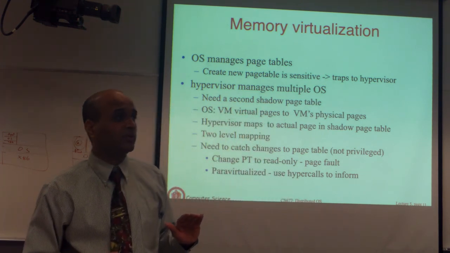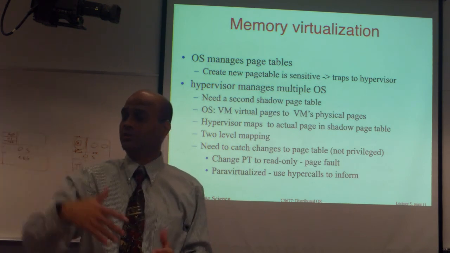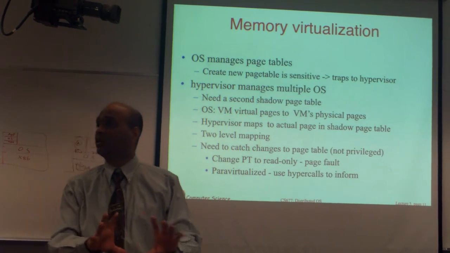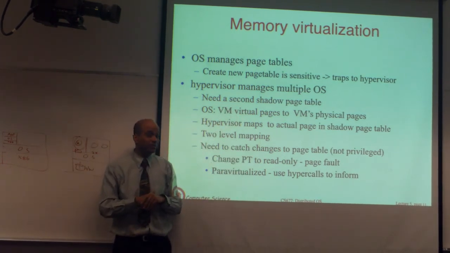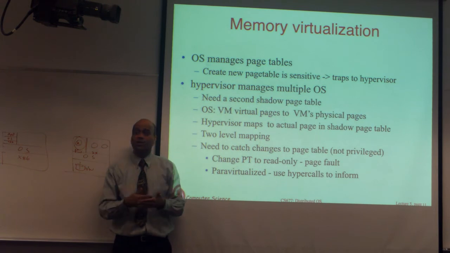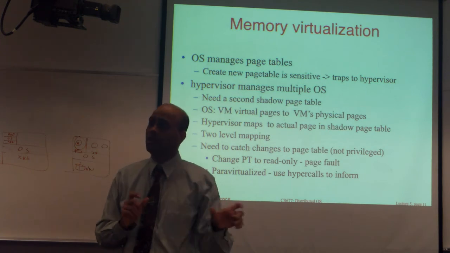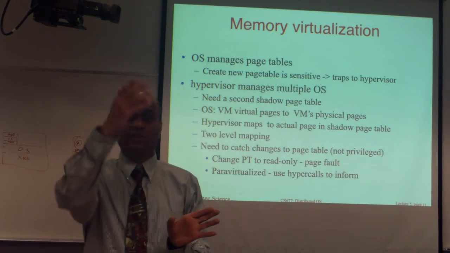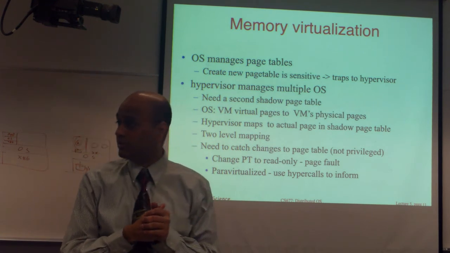So the way it actually works in most of this virtualization layer is the hypervisor keeps what is referred to as a shadow page table. The OS has its own page table because it doesn't even know of the presence of the hypervisor. The hypervisor has a shadow page table which is mirroring what the original page table is. Whenever the OS wants to make a change to its page table, it will trigger a trap because that's a sensitive instruction. You will come into the hypervisor, which will make the necessary modifications to the shadow page table, and since the original page table is mapped, those changes get reflected to the original page table.